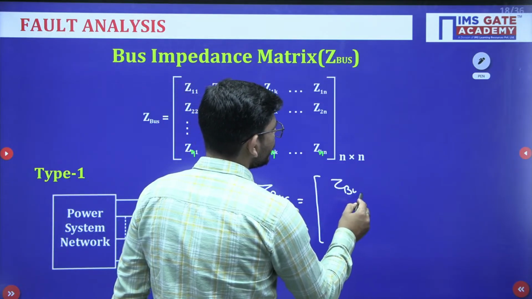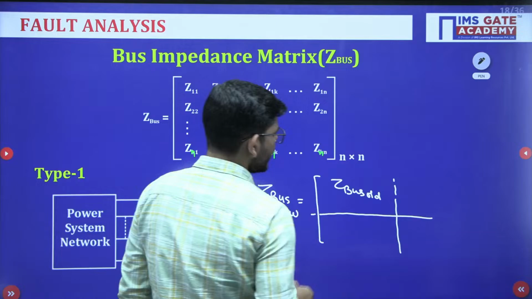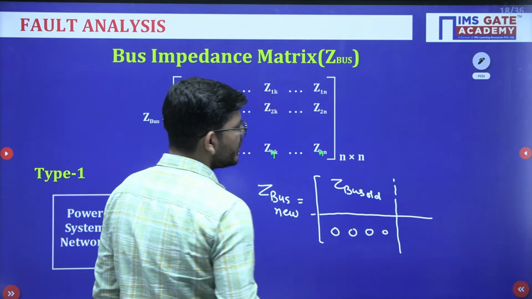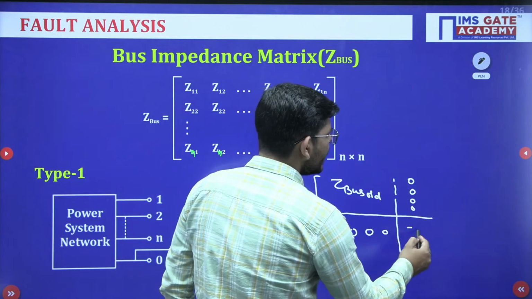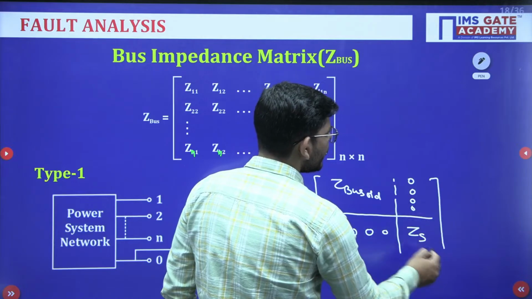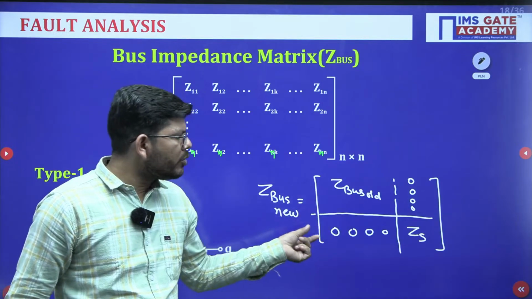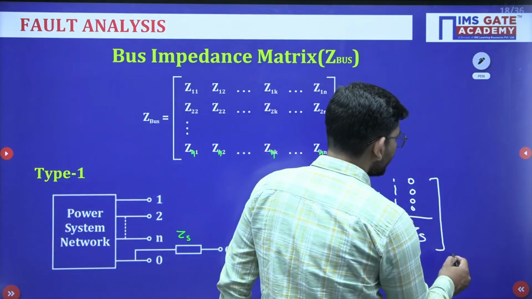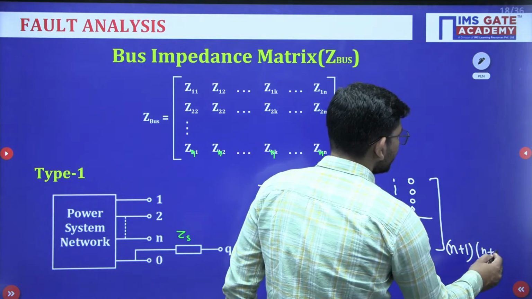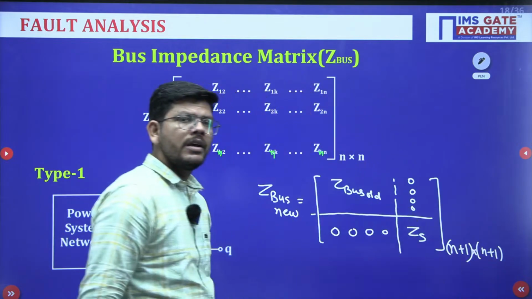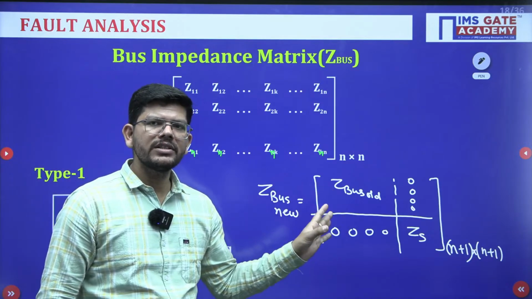Z bus old. Okay. So we will write the Z bus old matrix as it is. And in the complete new row we will write 0, in the complete new column we will write 0, and here we will write only the element Zs. Okay. So what has happened? The complete matrix is the same, only one row and column has been added, and the order of the matrix is increased by 1, n plus 1 into n plus 1. So this type 1 modification has increased the order of the matrix. This is what you have to do here.